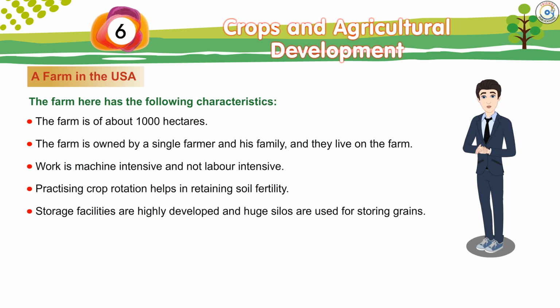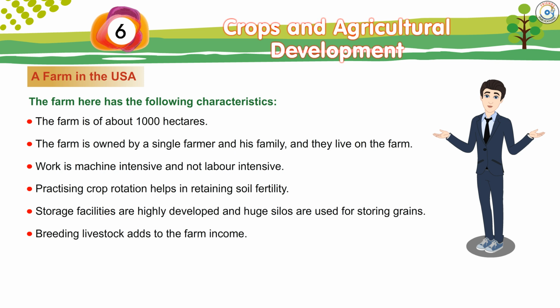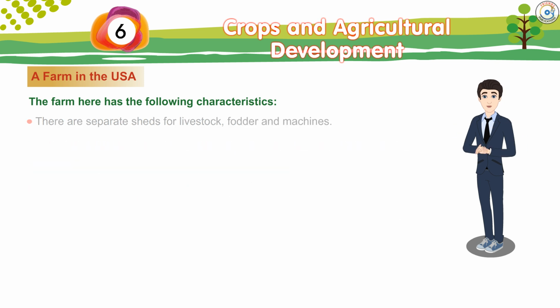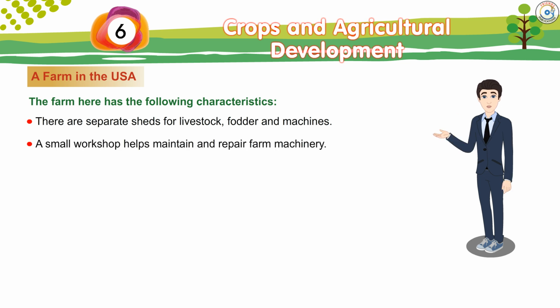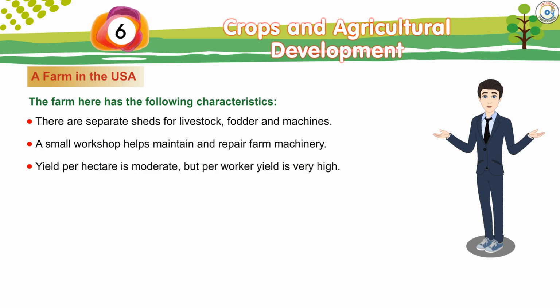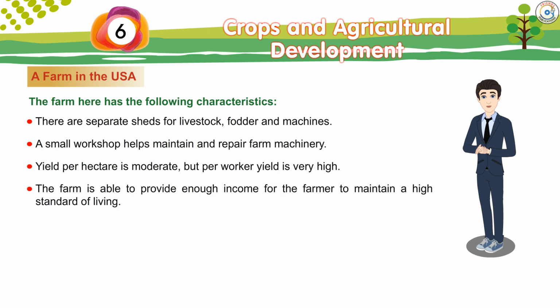Storage facilities are highly developed and huge silos are used for storing grains. Breeding livestock adds to the farm income. There are separate sheds for livestock, fodder and machines. A small workshop helps maintain and repair farm machinery. Yield per hectare is moderate, but per worker yield is very high. The farm is able to provide enough income for the farmer to maintain a high standard of living.